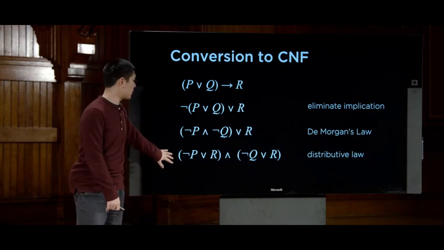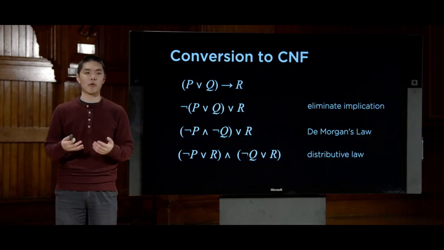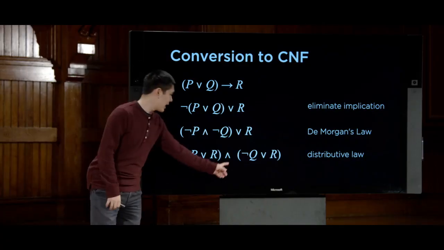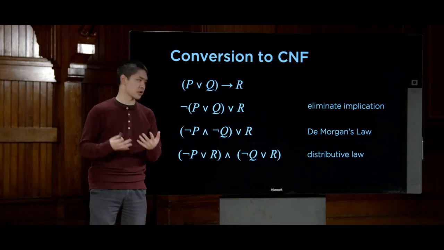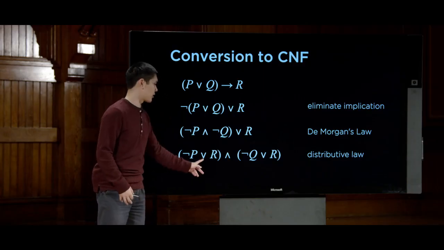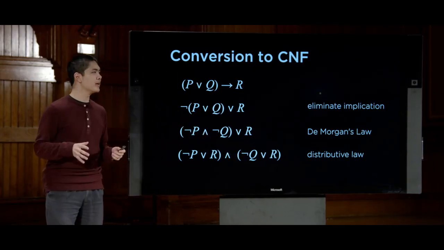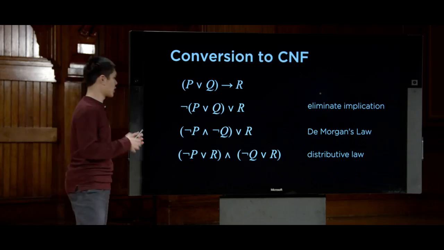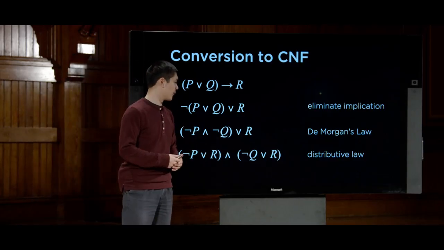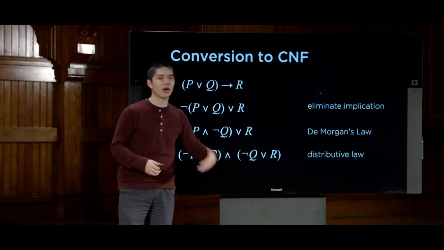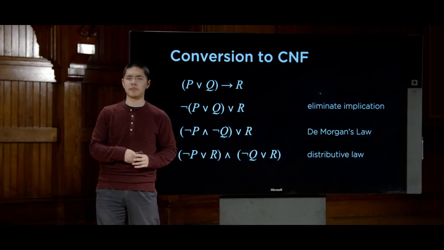And this now here at the bottom is in conjunctive normal form. It is a conjunction, an and, of disjunctions, of clauses that just are separated by ors. And so this process can be used by any formula to take a logical sentence and turn it into this conjunctive normal form where I have clause and clause and clause and clause and clause and so on.